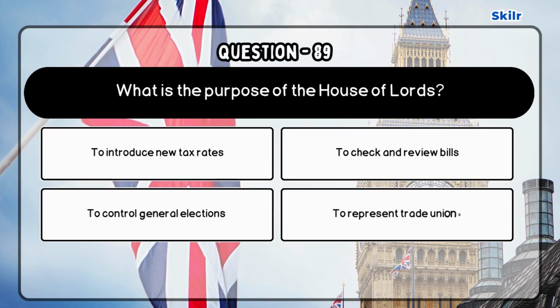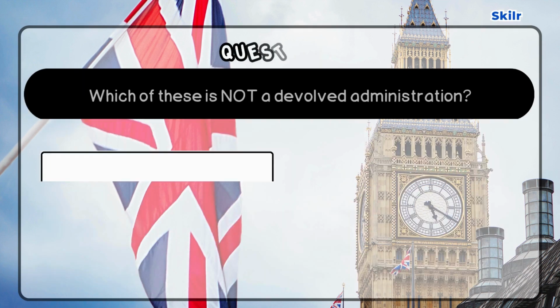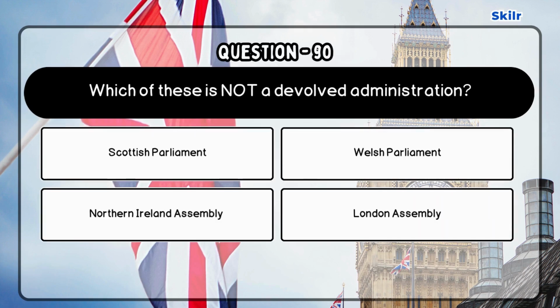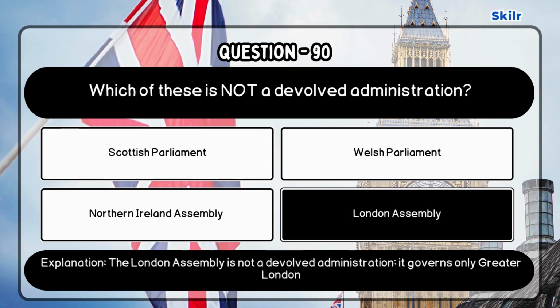Question 89. What is the purpose of the House of Lords? Correct answer is to check and review bills, as the House of Lords reviews, amends, and suggests changes to bills proposed in the House of Commons. Question 90. Which of these is not a devolved administration? Correct answer is London Assembly, as the London Assembly is not a devolved administration, it governs only Greater London.